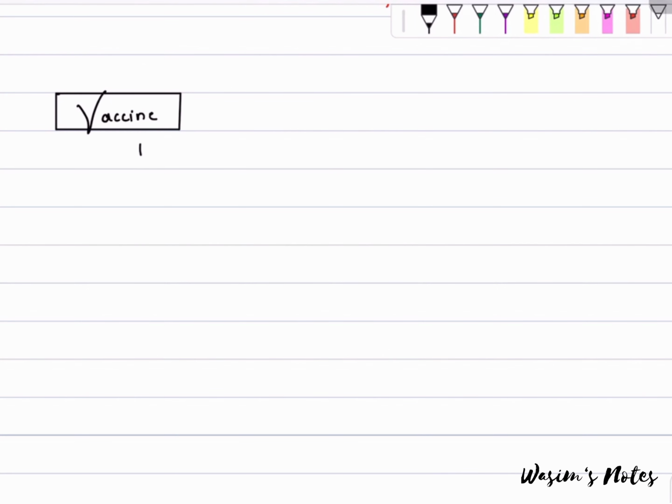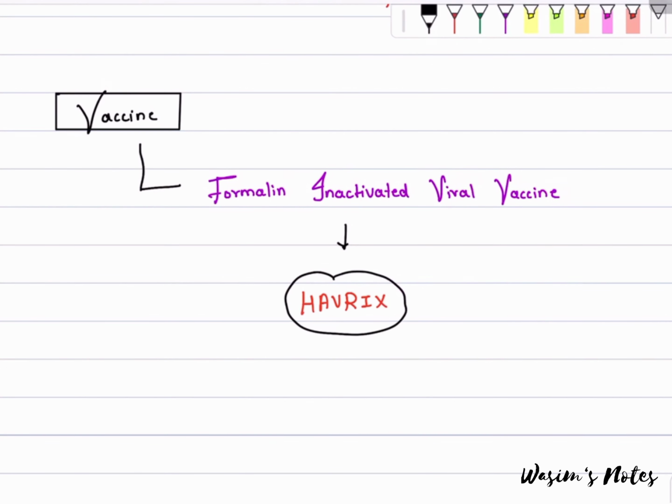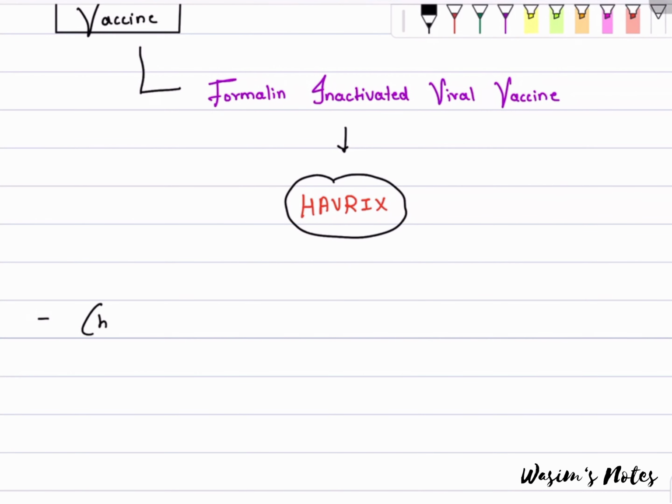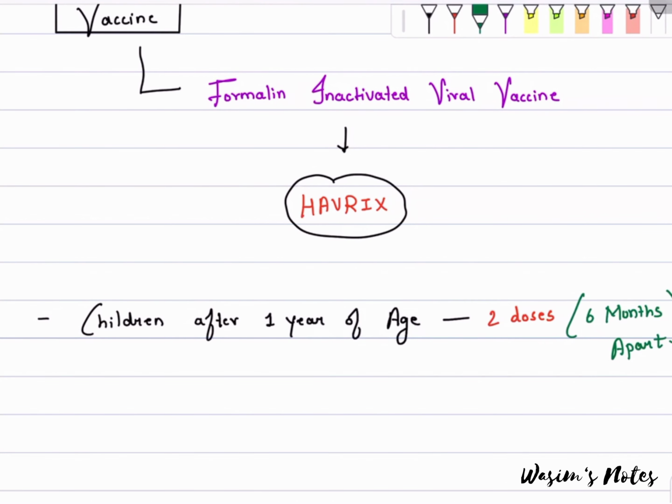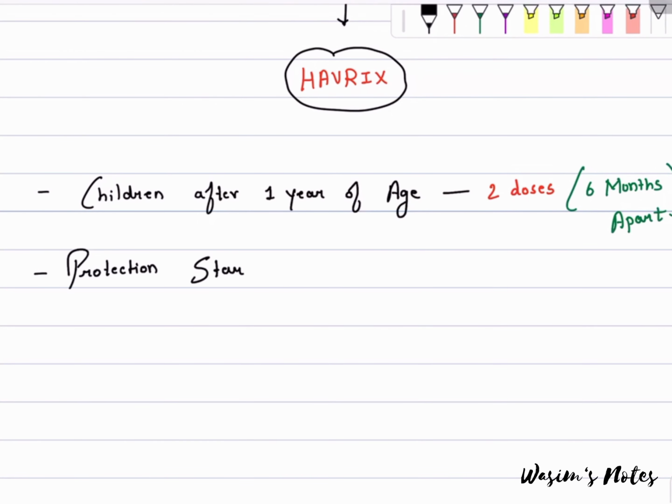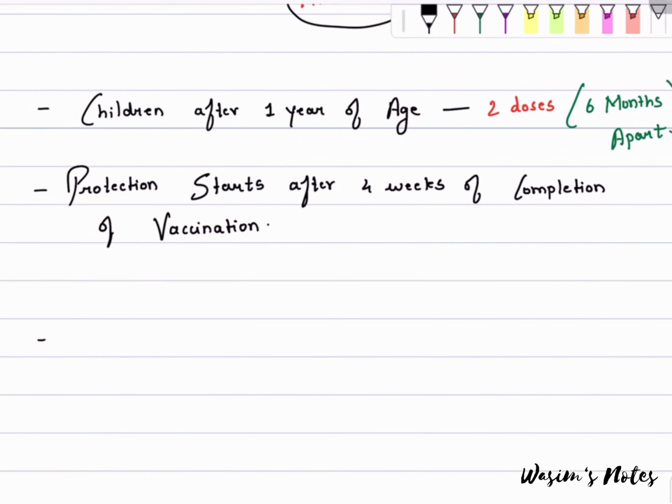Vaccine. Formalin inactivated viral vaccine can be given, which is marketed as Havrix. Children after 1 year of age can be given 2 doses 6 months apart. Protection starts 4 weeks after completion of vaccination. Immunity stays for at least 20 years.